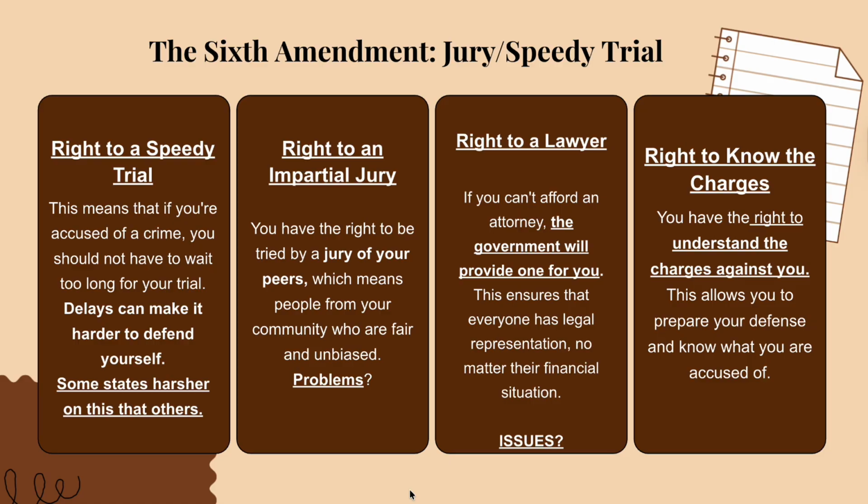Right to an impartial jury. You have the right to be tried by a jury of your peers, which means people from your community who are fair and unbiased. Right to a lawyer. If you can't afford an attorney, the government will provide one for you. This ensures that everyone has legal representation, no matter their financial situation.